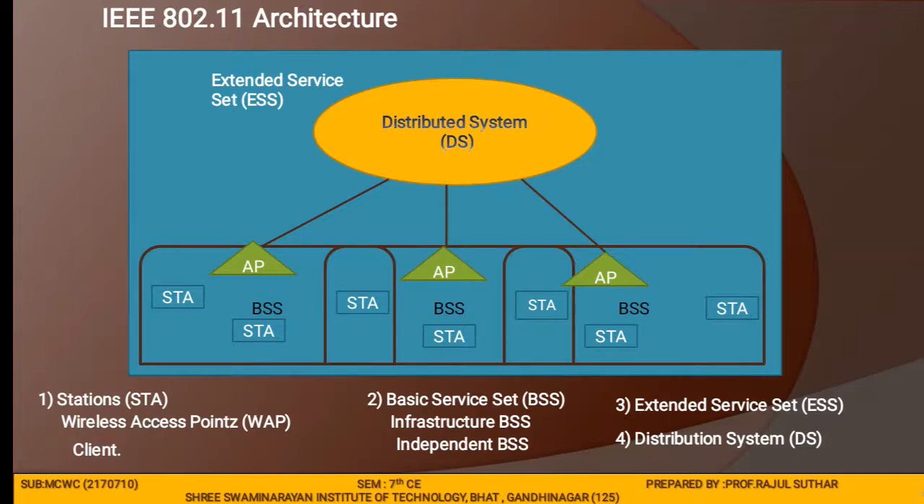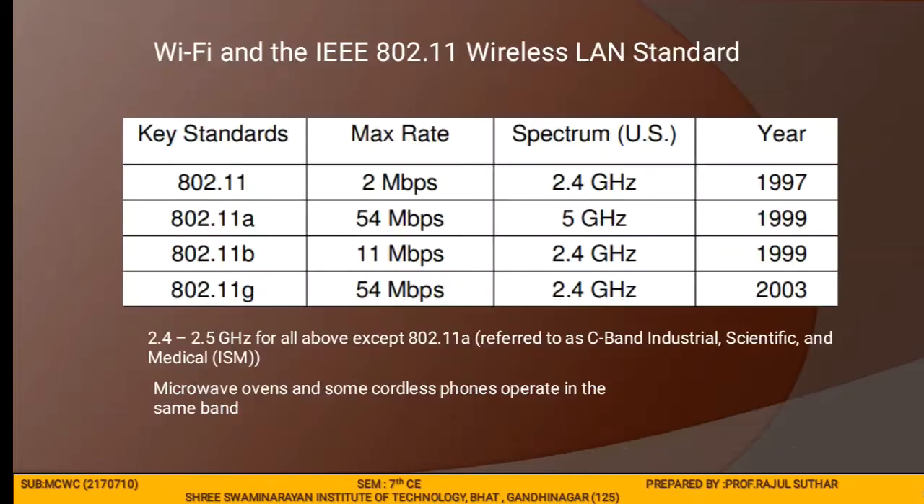Then the third one is ESS. ESS is the set of connected BSSs. So each connection of a BSS with other BSSs is called the ESS. ESS is nothing but the extended service set.